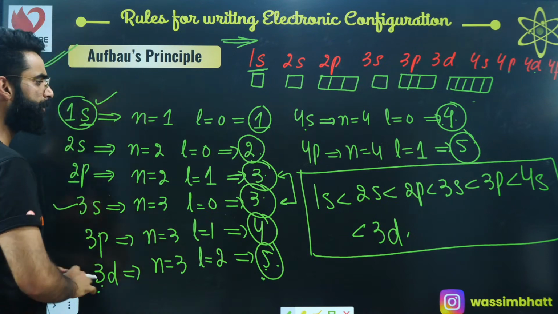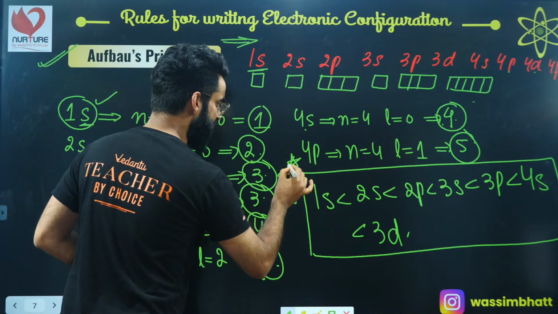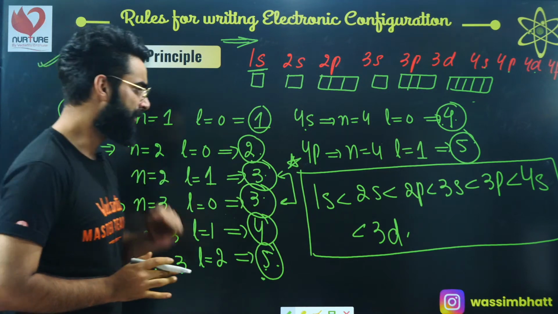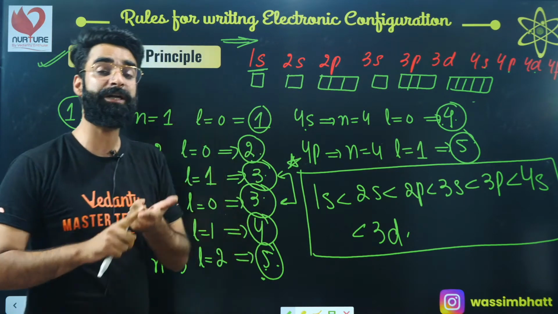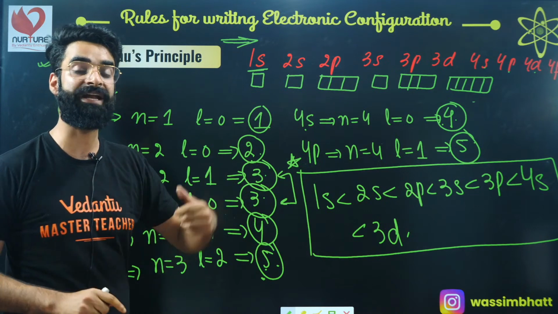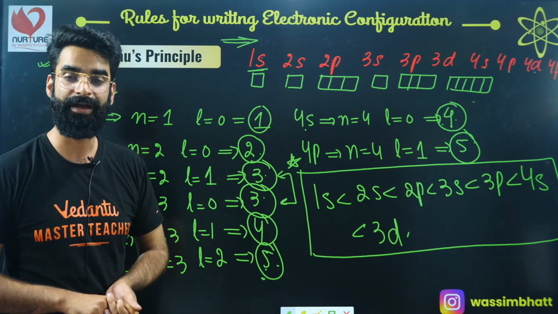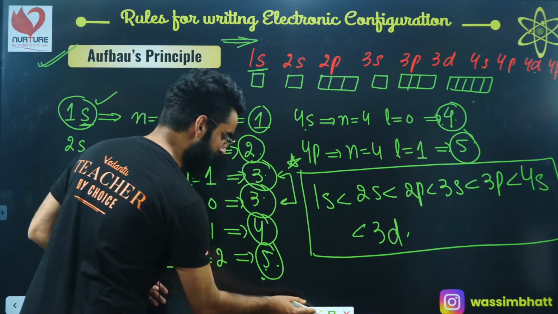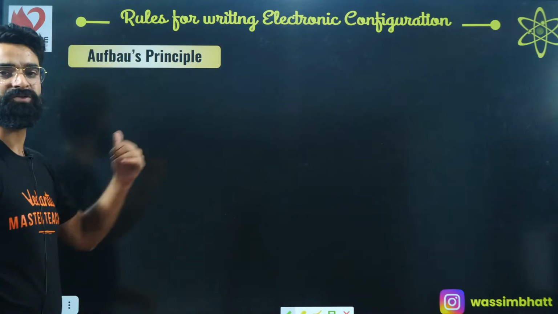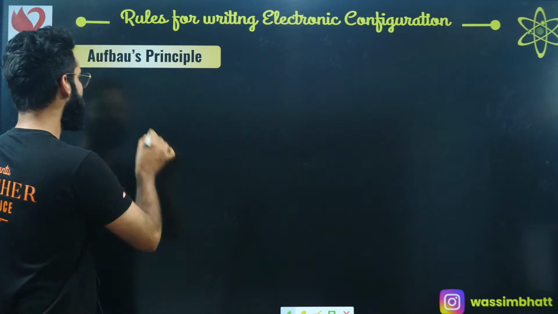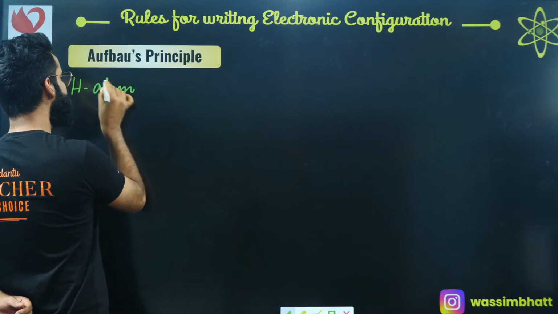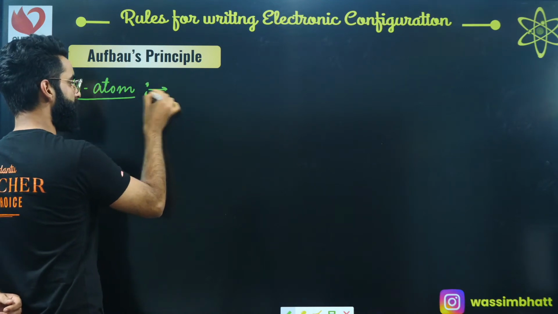I hope you got to know the increasing order of energies of the subshells in case of a multi-electron system. Remember, if I particularly talk about hydrogen, the n plus L rule is not valid. In case of hydrogen, what is going to be the increasing order of energies of different subshells? Remember, I'm talking about the hydrogen atom in particular.